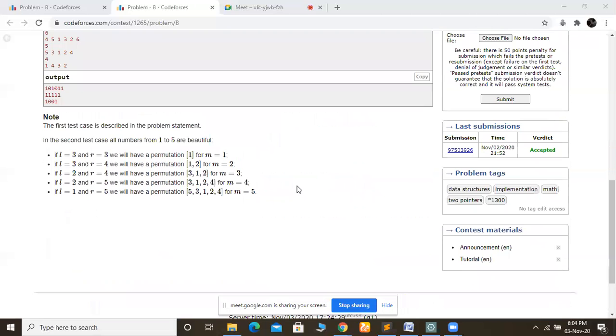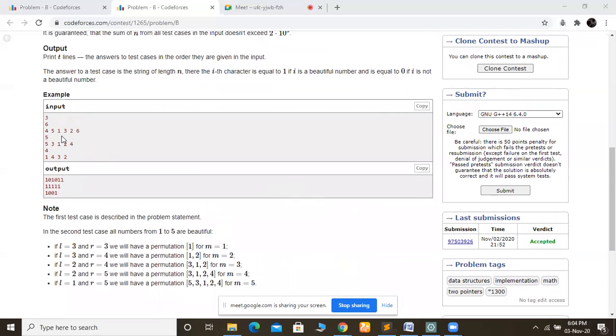Let's say in this example the array is 4, 5, 1, 3, 2, 6. This array is given to us, and we are given numbers 1 to 6. So we have to find whether 1 is a beautiful number or not, whether 2 is a beautiful number or not. We have to return a string: if 1 is a beautiful number, then here 1 will come, and 2 is not a beautiful number, so we have printed 0.